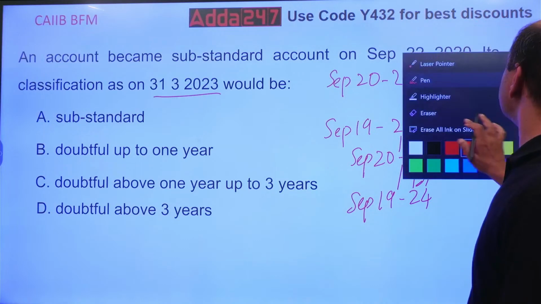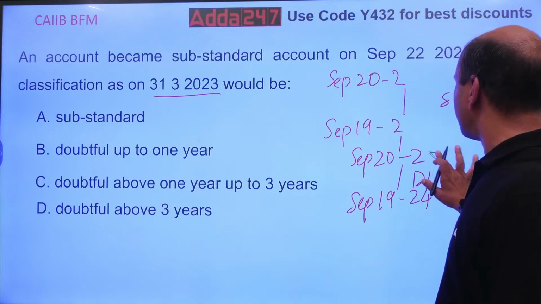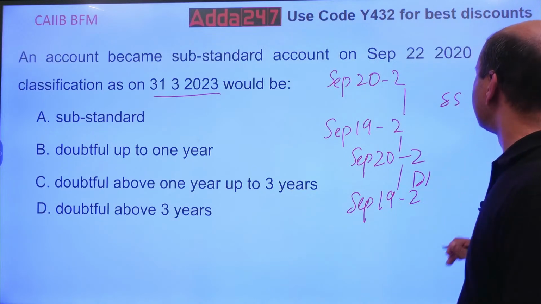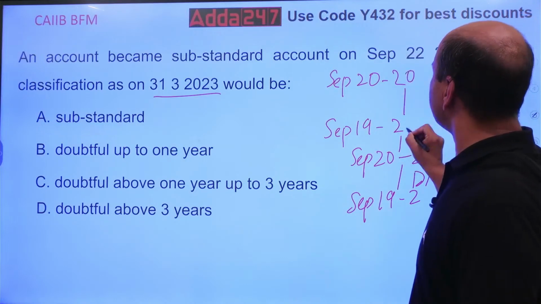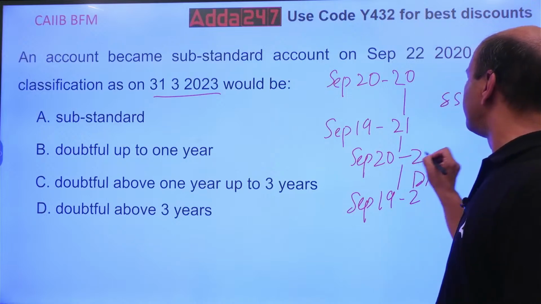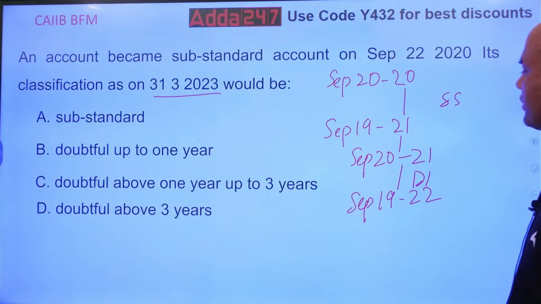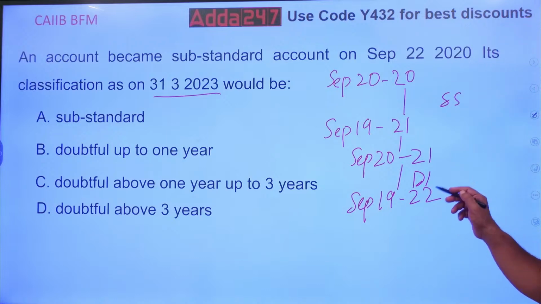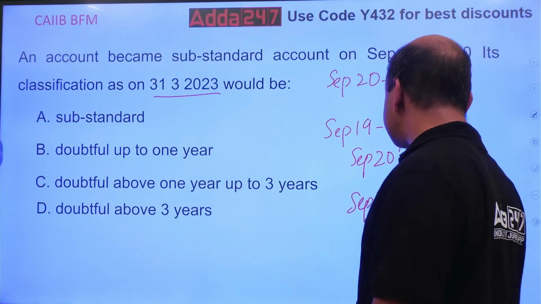Let me remove this. I took it as 23. So this is 20, it will be 21, and this will be 22. So on September 19, 22 D1 will end. When will D2 start?